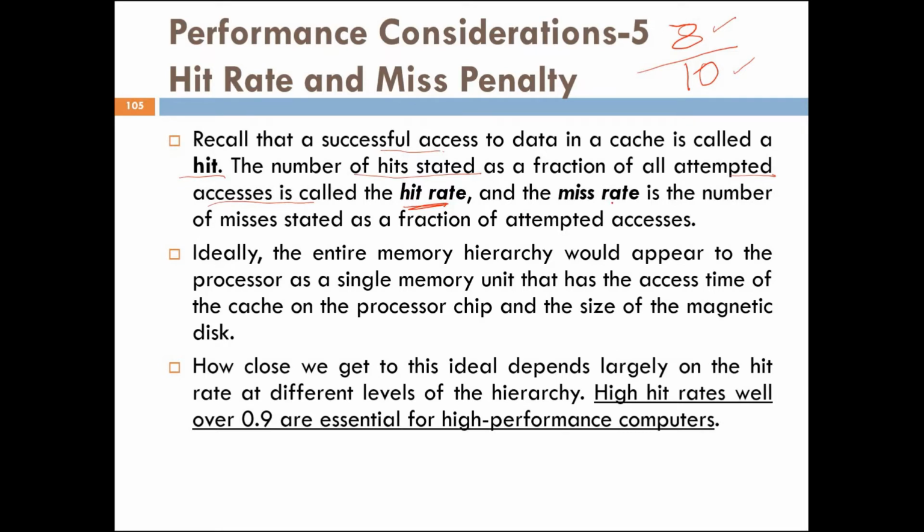The miss rate is the number of misses, that is 2 misses, divided by the total number of attempts. Now the closer the hit rate is to 1, the better the performance of the computer.